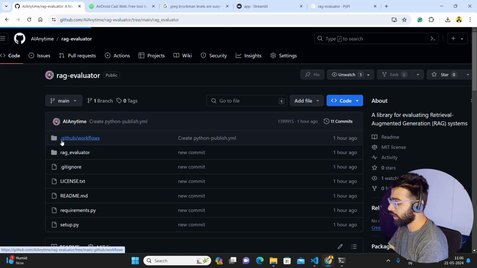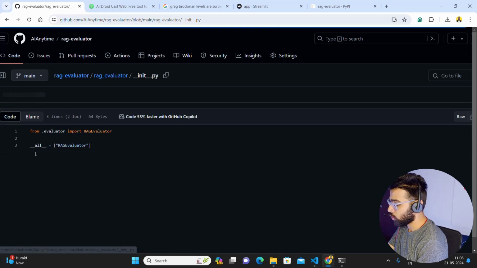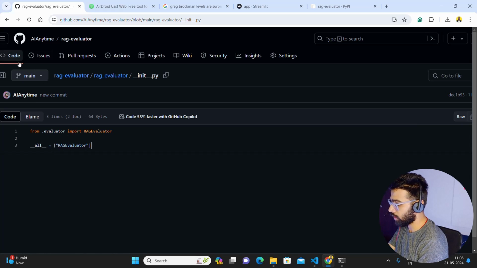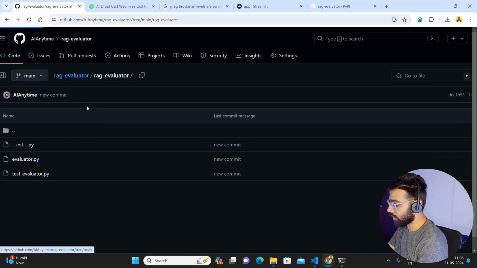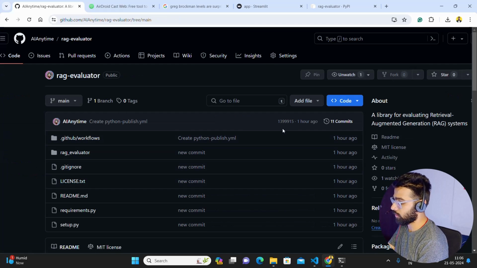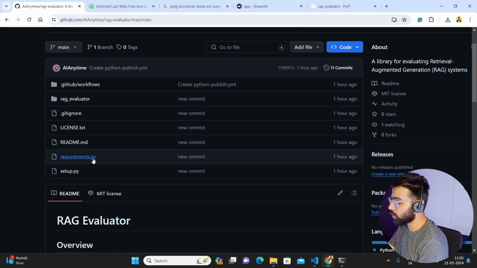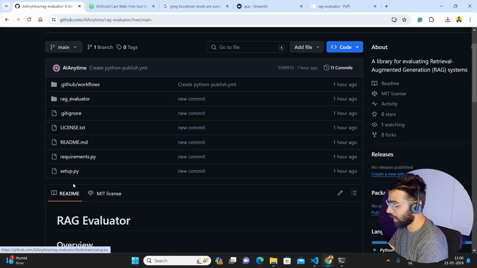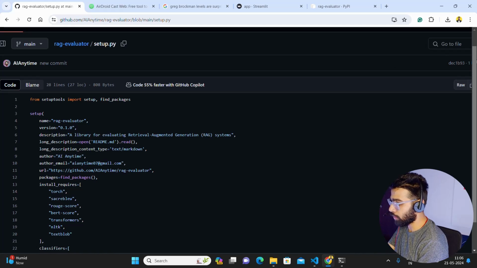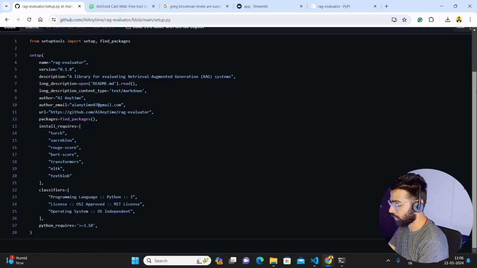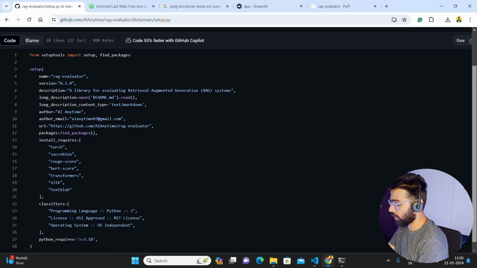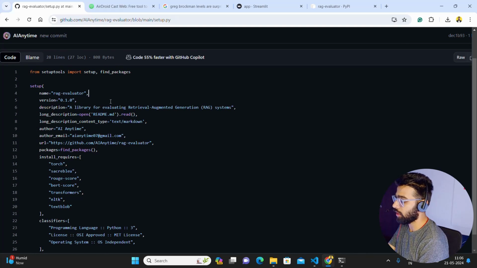So this is your folder, and then it also has, let me just show that you need an init.py file as well. So in init.py, I'm just calling it all, so all rag evaluator. And then you need two more files. So you need requirements.py. I'm not showing the requirements, and then you need setup.py. In the setup.py, I have all the setups that one needs. Okay, you can see it over here. This is the setup where basically you're gonna push it.